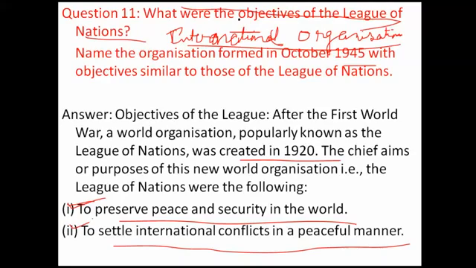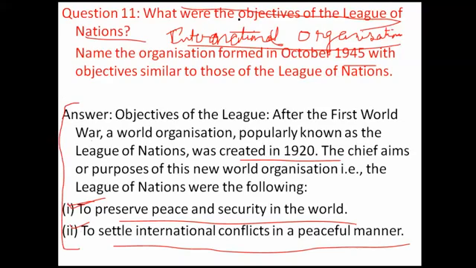It was a peace organization, a world organization, and every country was expected to become a member of the League of Nations. These are the objectives you can write down, but understand the main thing.